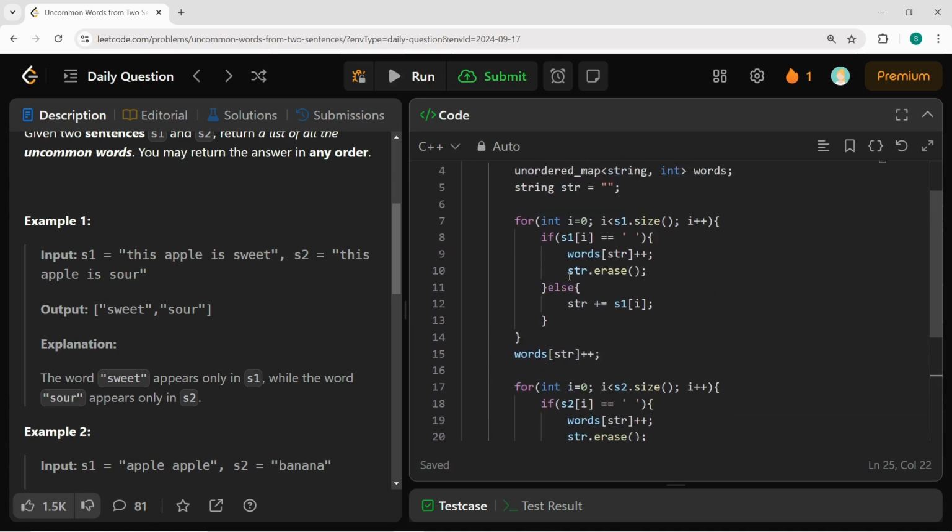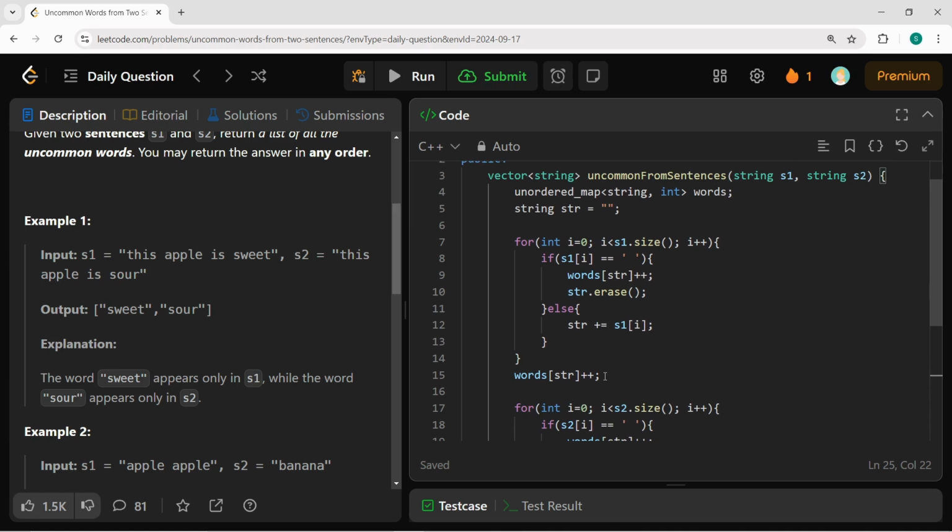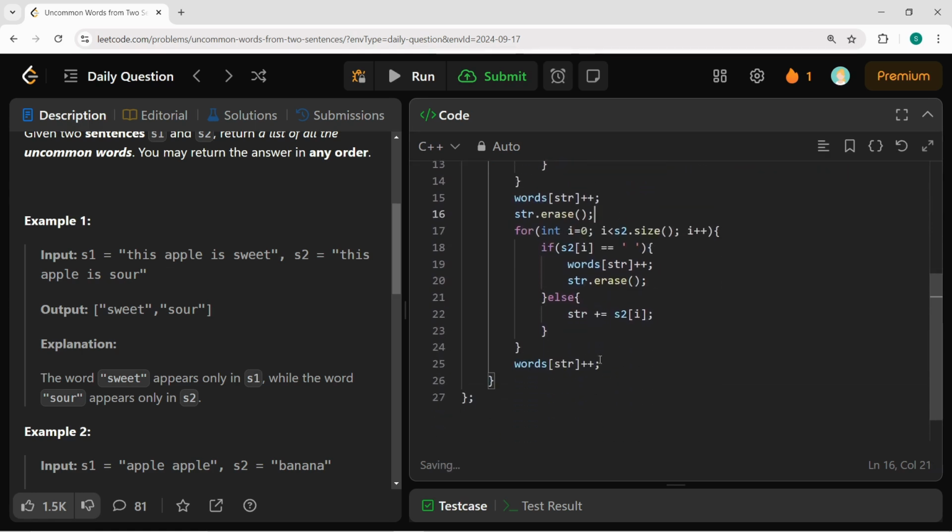One more thing which I have not done is, after pushing this str inside words, I need to erase the previous str like this. Okay, now I have done that.